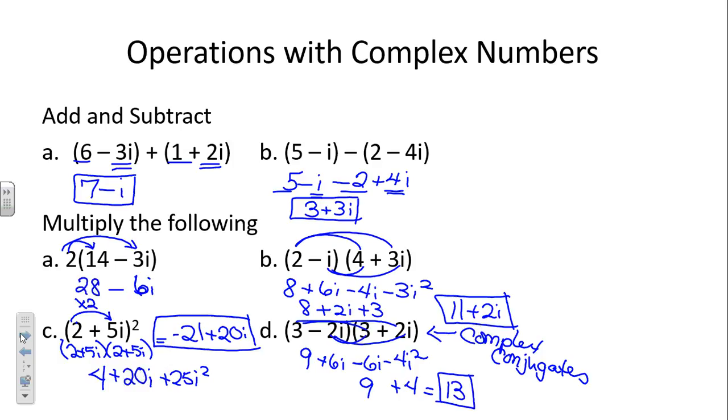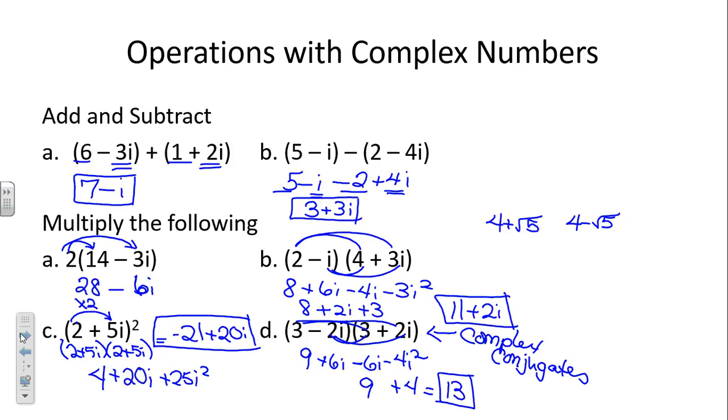Okay. Just like we learned yesterday, something like 4 plus the square root of 5, if that is a zero or a root to our equation, it travels in a pair with 4 minus the square root of 5. They go together. Complex conjugates also go together when they're a solution to an equation.